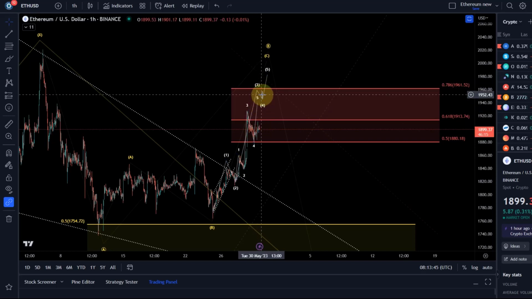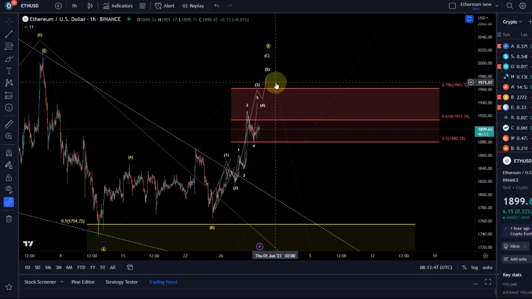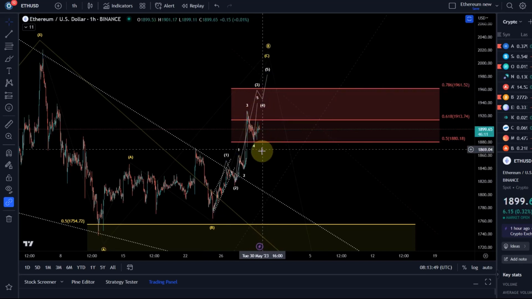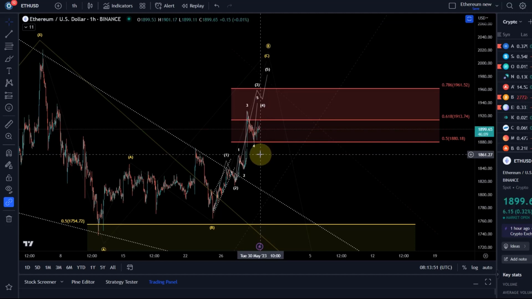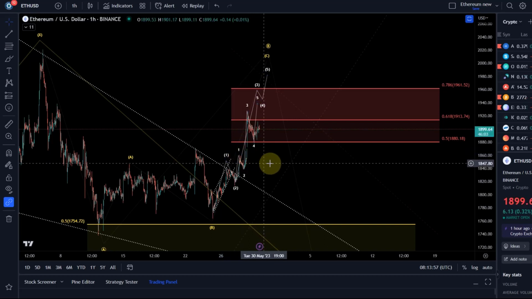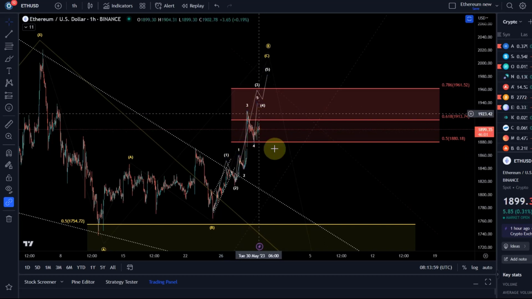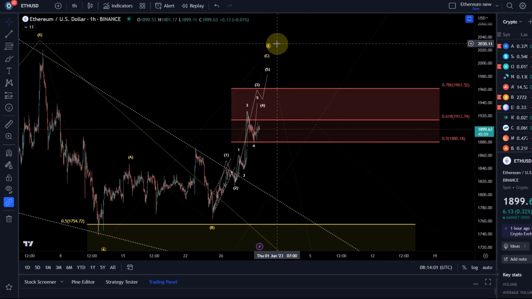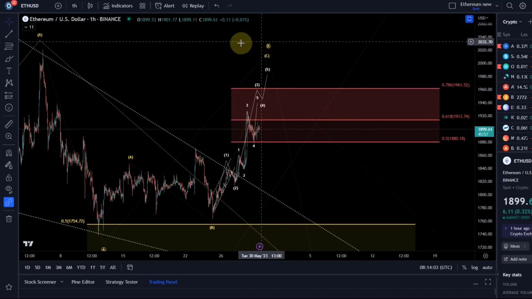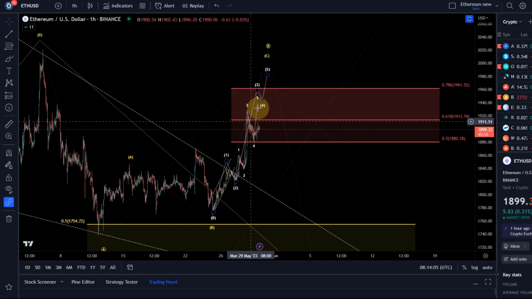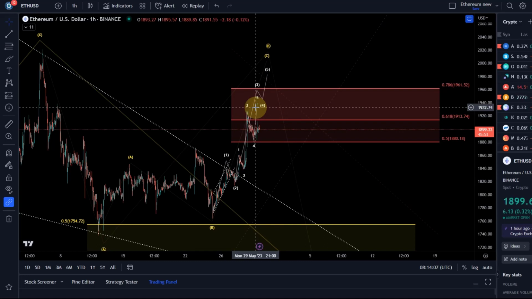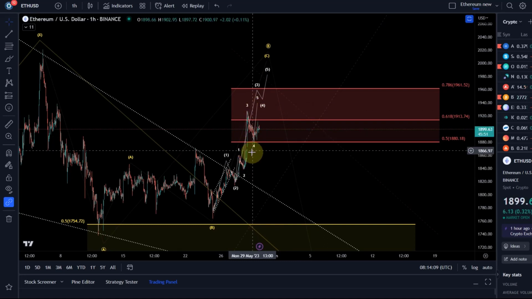I think we should get one more high or two more highs, but that is only my view as long as we're holding the wave 1 high at 1859 here. As soon as we break below that level, it's a first signal that the market is breaking down and that this B wave may have already topped, which is entirely possible because we are in standard resistance, and sometimes you just don't get this last high, but that would be a confirmation level for me that we are coming down.